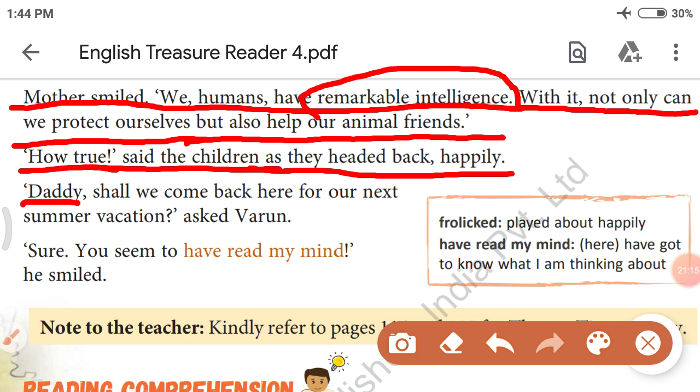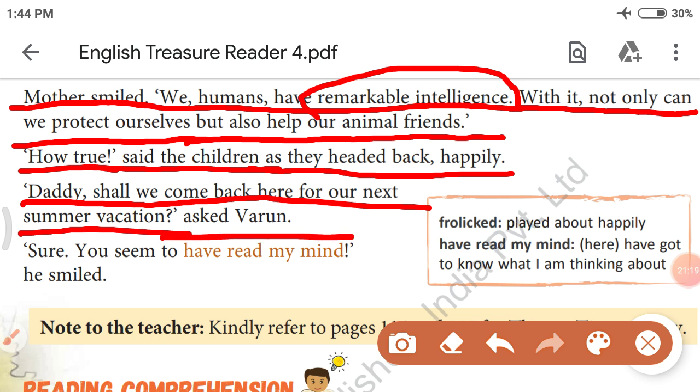"Daddy, shall we come back here for our next summer vacation?" asked Varun. "Sure, you seem to have read my mind," he smiled. Read my mind means have got to know what I am thinking about.